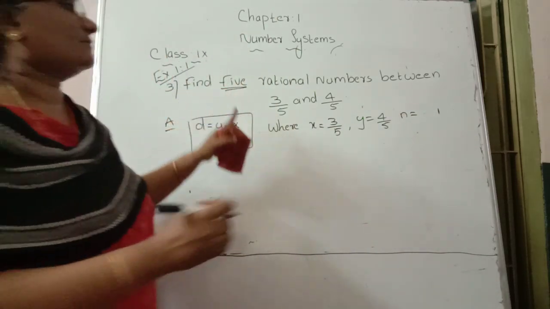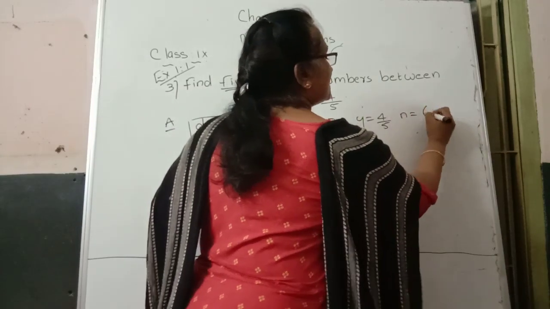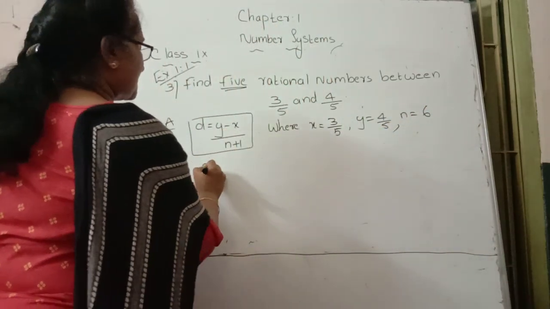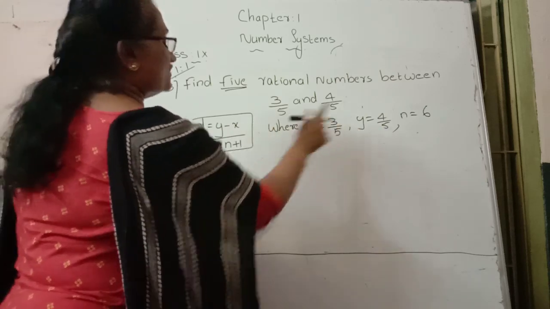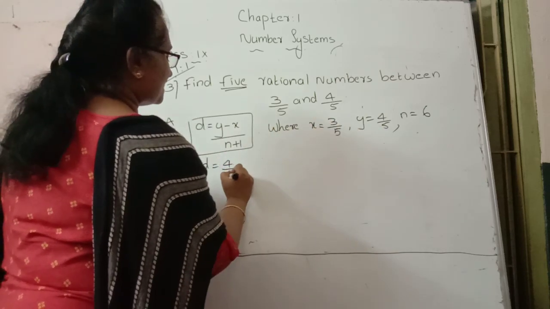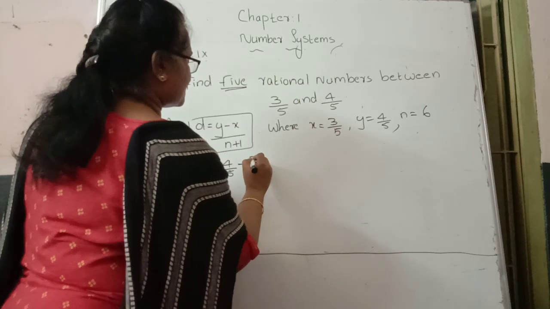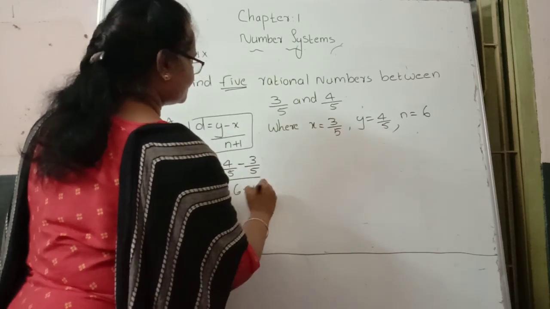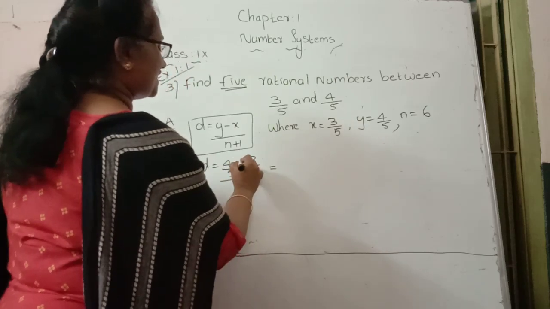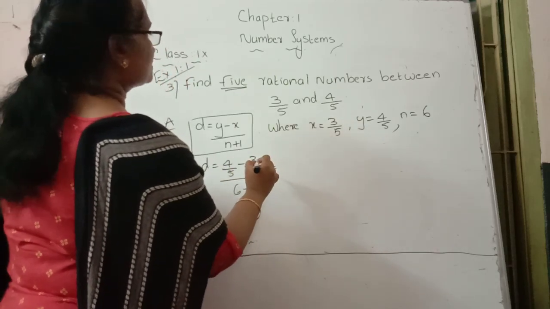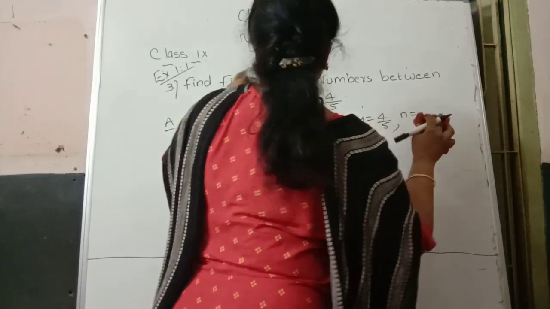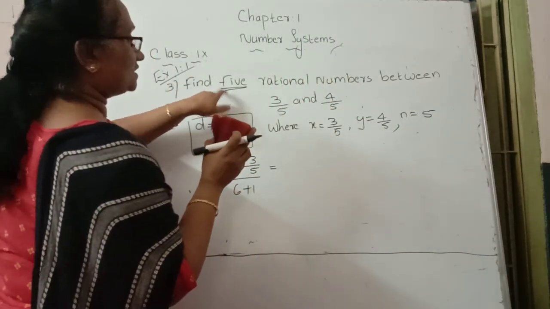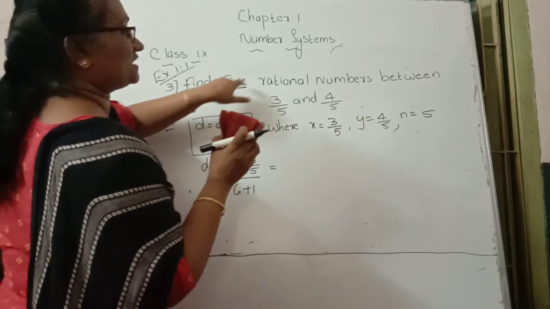Five rational numbers, so n place we substitute 5. Substituting the values, d is equal to y, 4 by 5, minus x, 3 by 5, by n place 5 plus 1, equals 4 by 5 minus 3 by 5 by 6. Wait, n place is 5, not 6, because here 5 rational numbers are asked.